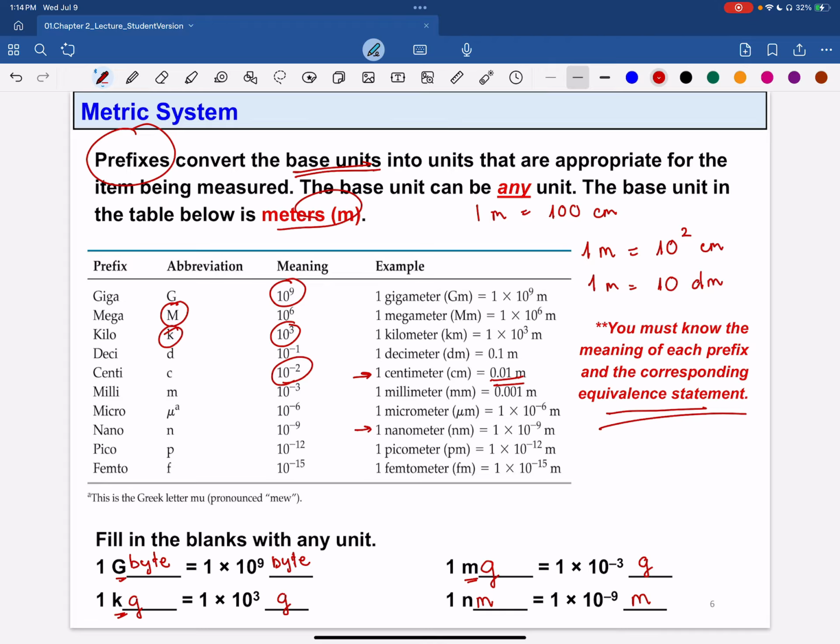If you know the prefix, you can convert the base unit into a larger or smaller quantity, and you have to remember this table and the meaning of each prefix and the corresponding equivalent statement. And I will see you in the next video lecture.